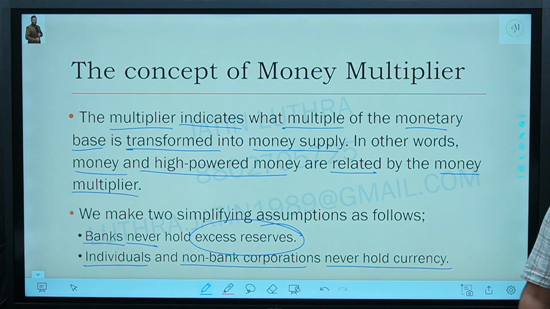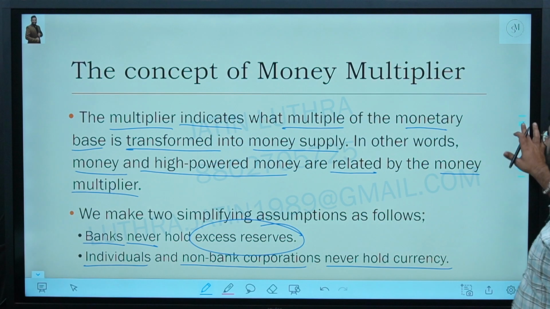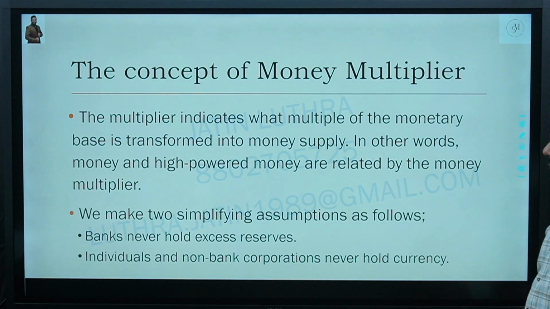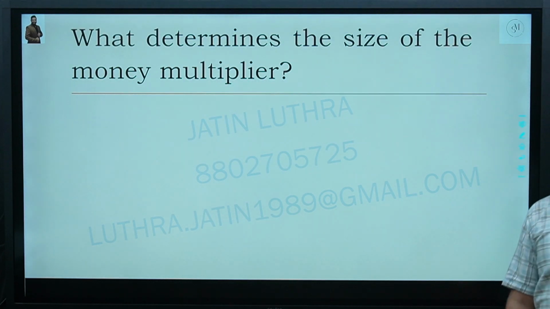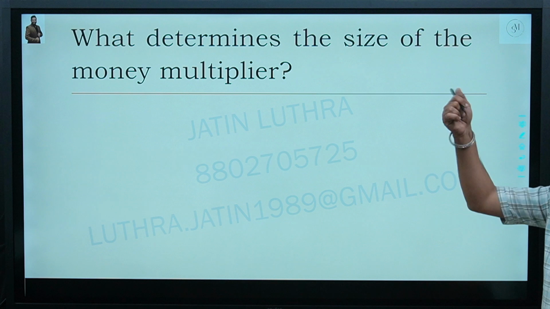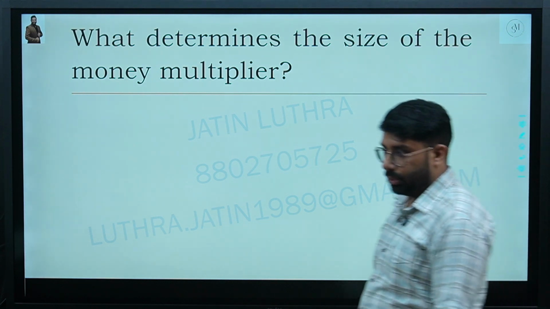Are we clear? Sure? Monetary base is money created by RBI. Is that clear? The question is very important.